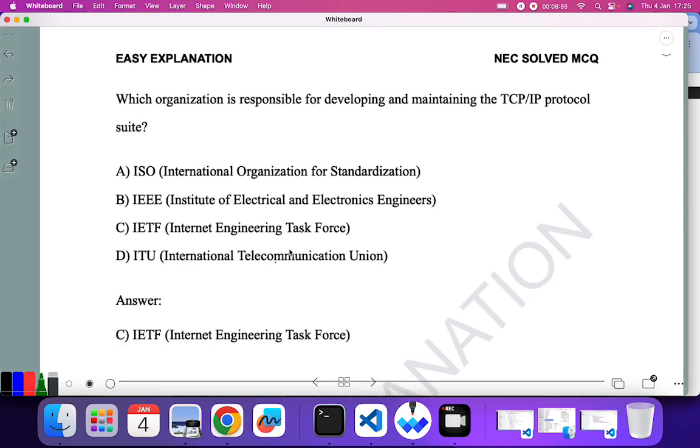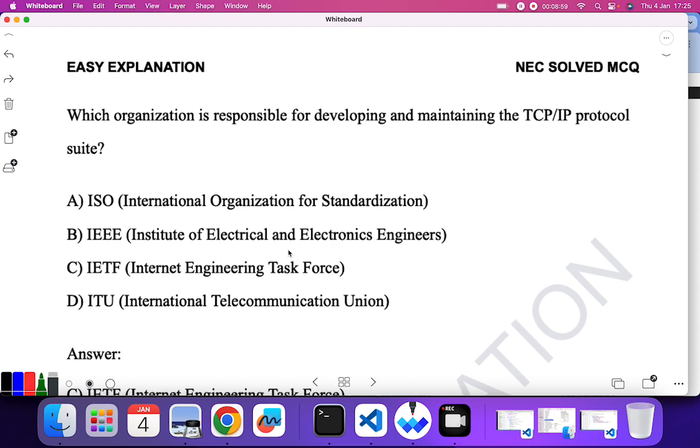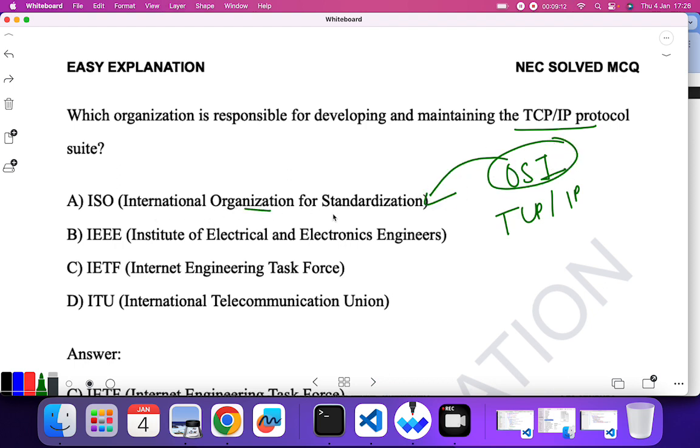Which organization is responsible for developing and maintaining TCP/IP protocol suite? There are two protocol suites we have. One is OSI, Open System Interconnection, and another one is TCP/IP. OSI was developed by ISO, that is International Organization for Standardization, and TCP/IP was developed by IETF, that is Internet Engineering Task Force. If another question comes like who developed OSI, it was developed by ISO. So C is the correct answer.